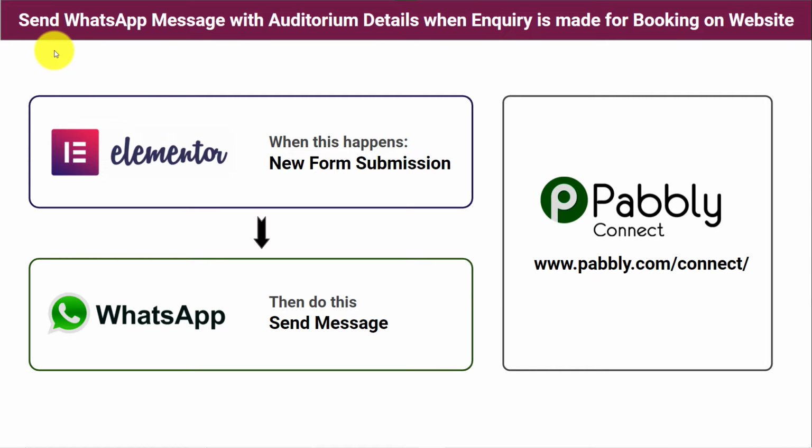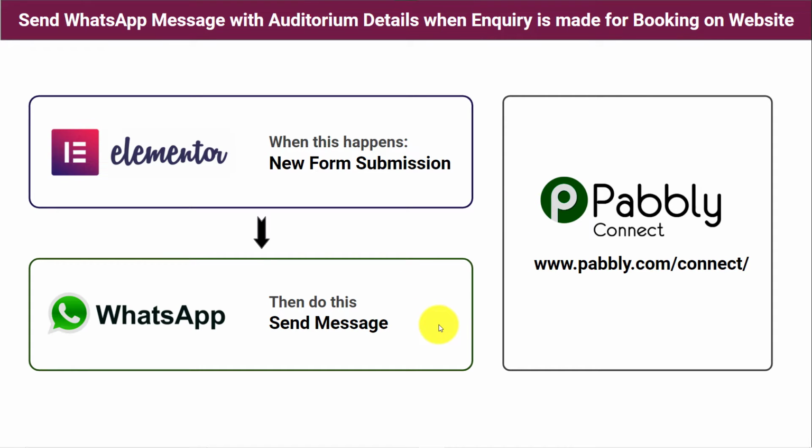Hello everyone. In this video, we are going to learn how to send a WhatsApp message with auditorium details automatically when an inquiry is made for booking on a website. So let's take an example: you are an auditorium owner running a website online for the promotion of your business. You have already created an inquiry form for customers. Now you want that whenever a customer fills that inquiry form from any source, like the website, social networking sites or personally, a brochure with auditorium details should be shared on their WhatsApp number automatically.